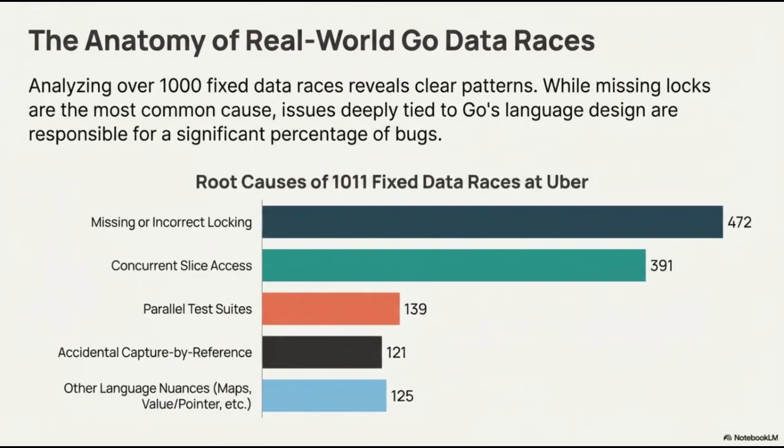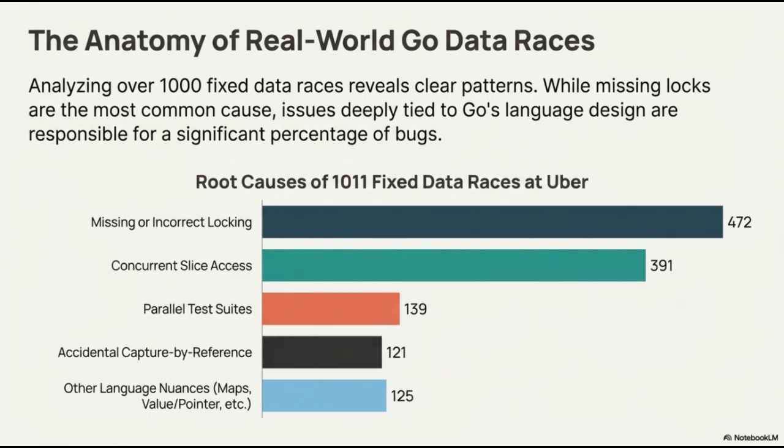Analyzing a dataset of over 1,000 fixed data races at Uber reveals distinct patterns in how these concurrency bugs manifest. As the chart illustrates, the single largest category is missing or incorrect locking, which accounts for 472 cases. However, issues deeply tied to Go's specific language design represent a massive portion of the total. Concurrent slice access is the second most frequent cause, at 391 instances, highlighting the complexities of managing slice headers across multiple Go routines.